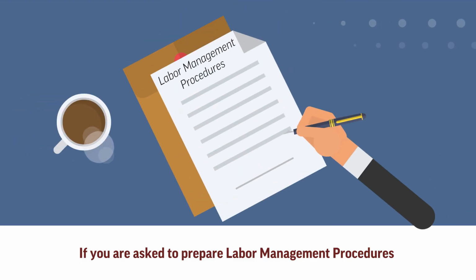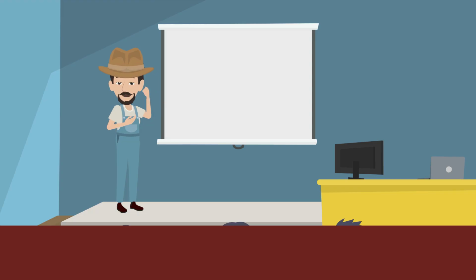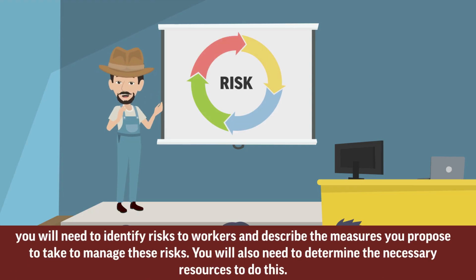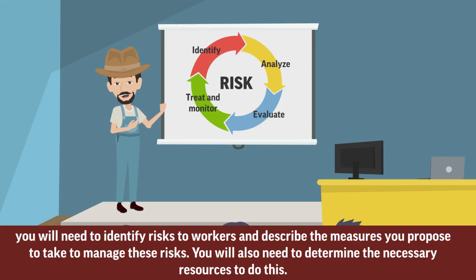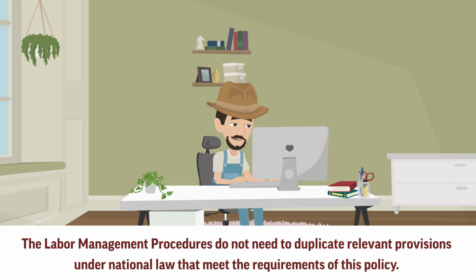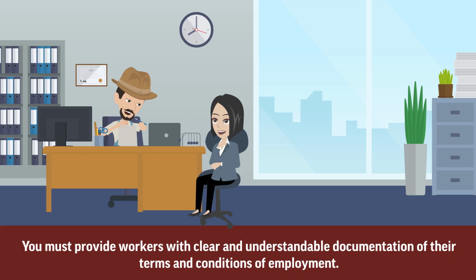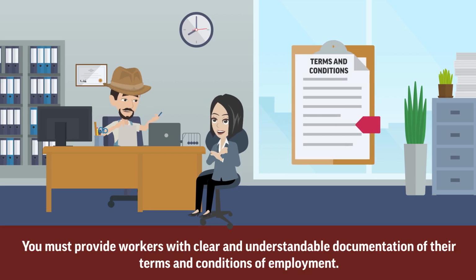If you are asked to prepare labor management procedures, you will need to identify risks to workers and describe the measures you propose to take to manage these risks. You will also need to determine the necessary resources to do this. The labor management procedures do not need to duplicate relevant provisions under national law that meet the requirements of this policy. You must provide workers with clear and understandable documentation of their terms and conditions of employment.